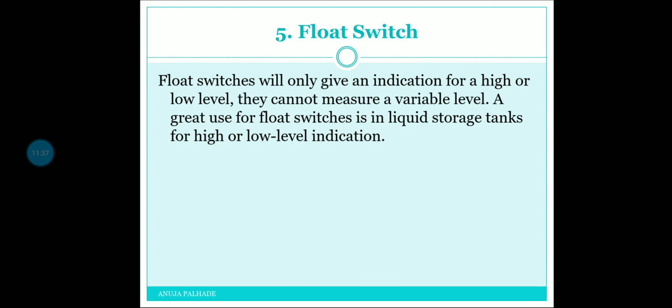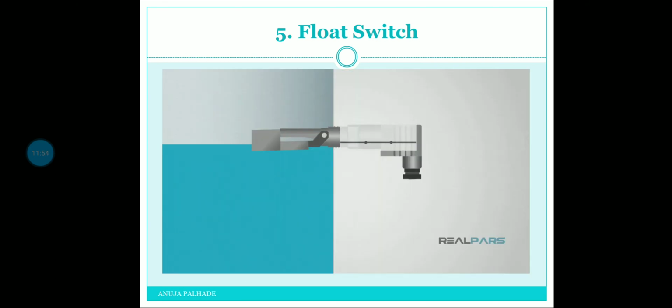Float switches will only give an indication for high or low level. They cannot measure a variable level. A great use for float switches is in a liquid storage tank for high or low level indication only.